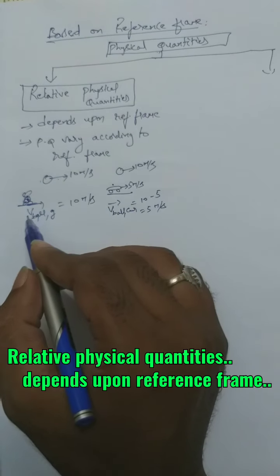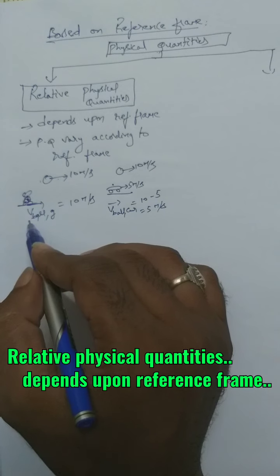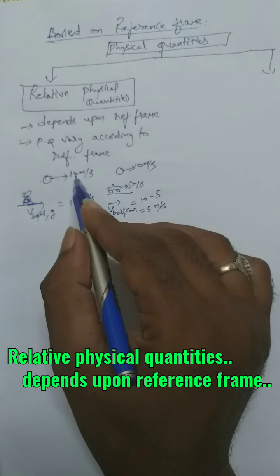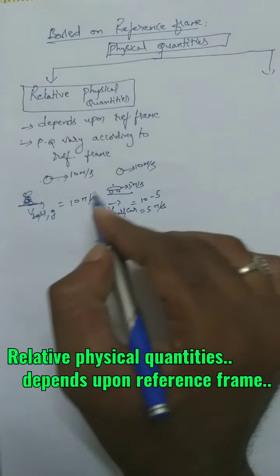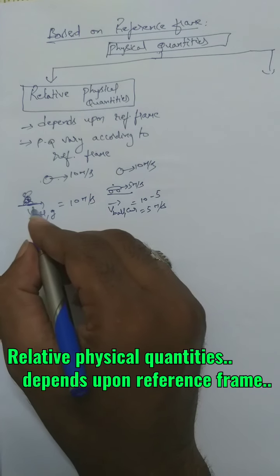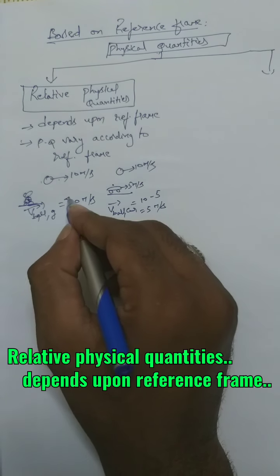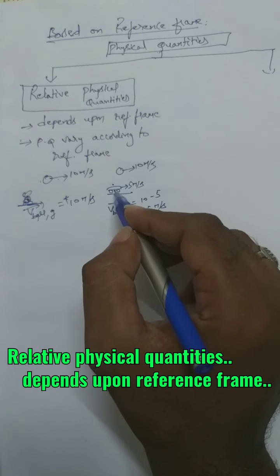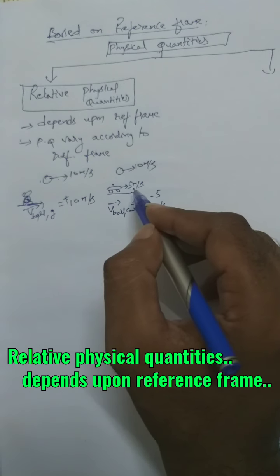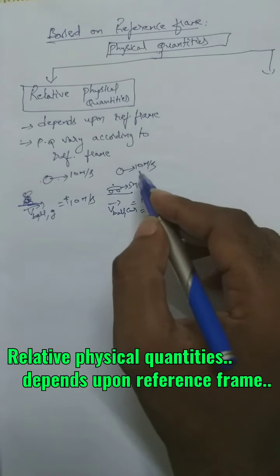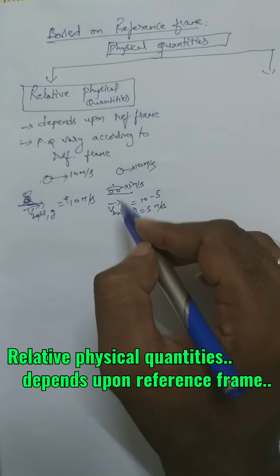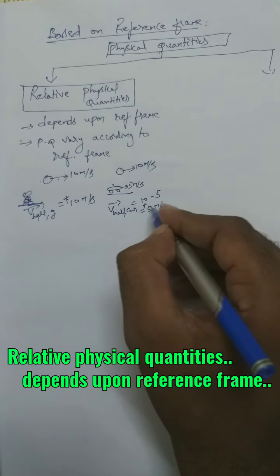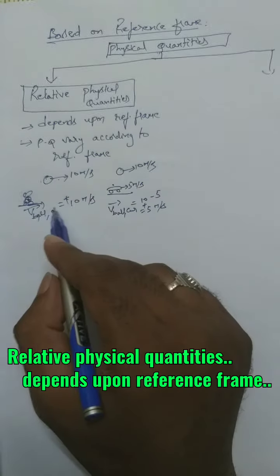For example, say there is a ground frame of reference, a boy is standing on the ground, and with respect to this ground frame of reference, he is observing a ball which is moving with a velocity of 10 meter per second towards east. Then the velocity of the ball with respect to ground is observed to be plus 10 meter per second. And when the same boy is moving in a car, with the car moving at a speed of 5 meter per second to east, and the same ball is observed, the velocity of the ball with respect to this car reference frame comes out to be plus 5 meter per second, that is 5 meter per second towards east. That means here the reference frame is changed.